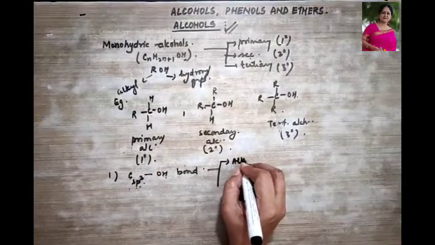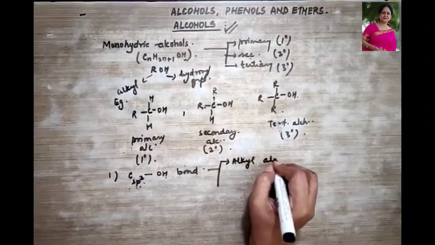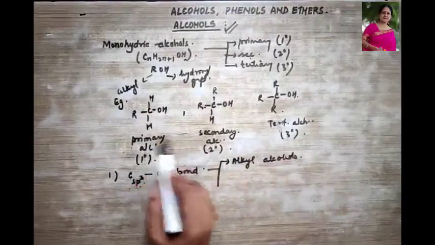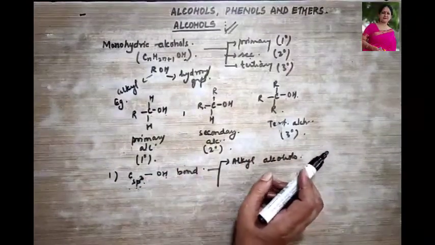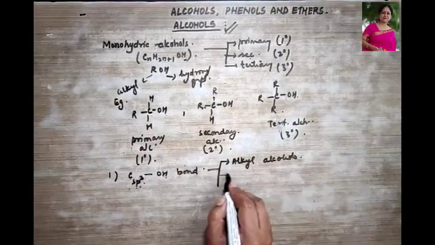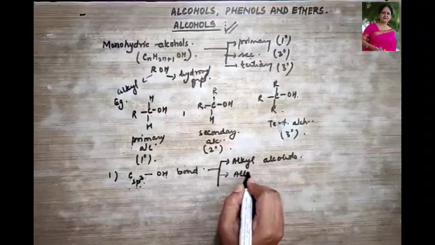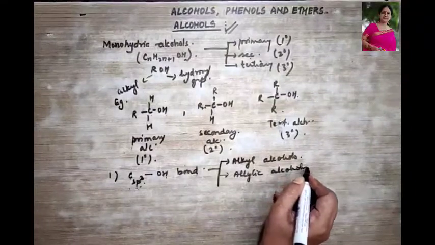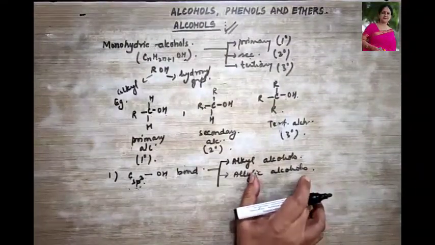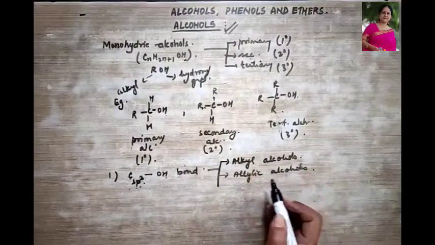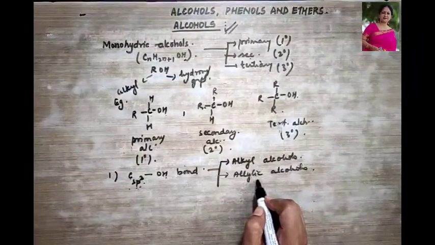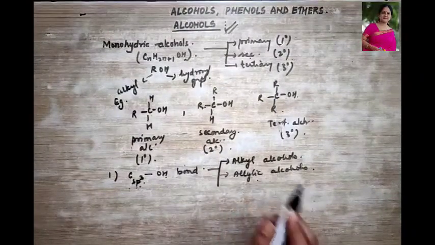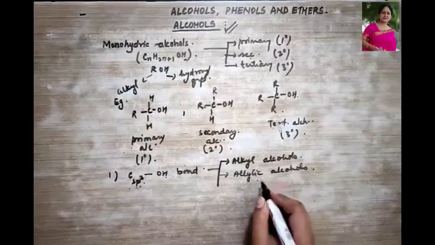They are the alkyl alcohols, for example your primary, secondary and tertiary alcohol that I had shown you over here. Then the next one is allylic alcohols. In this type of alcohol, the hydroxyl group is bonded to the sp3 hybridized carbon atom which is next to a carbon-carbon double bond.